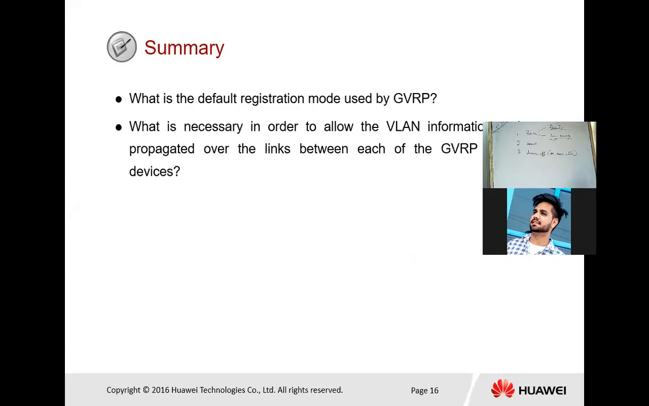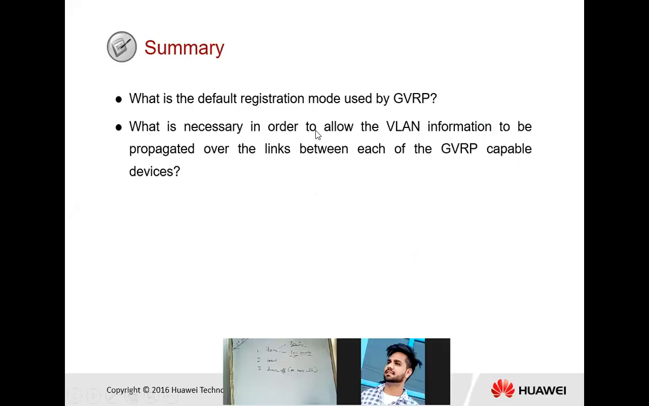First question: what is the default registration mode used by GVRP? By default, that is normal. Normal is the default mode of GVRP. Second question: what is necessary in order to allow the VLAN information to be propagated over the links between each of the GVRP capable devices? The correct answer is creating the trunk link. So these are all about today's topic.